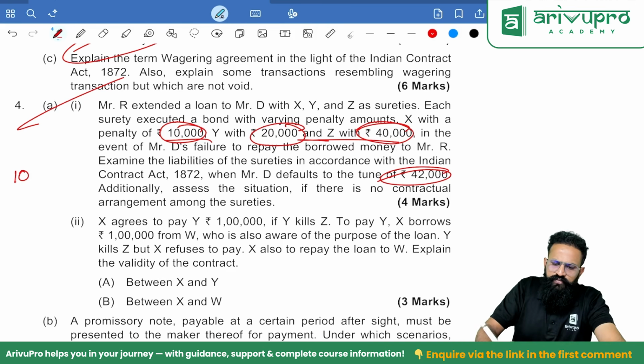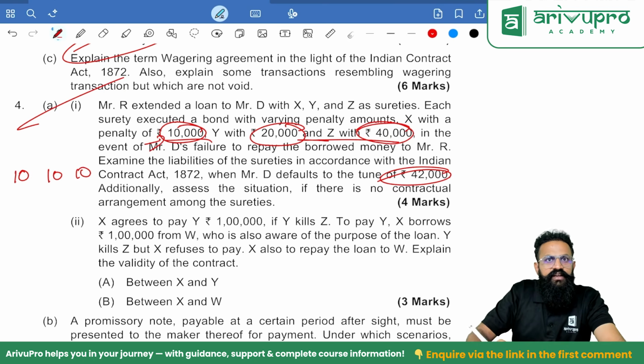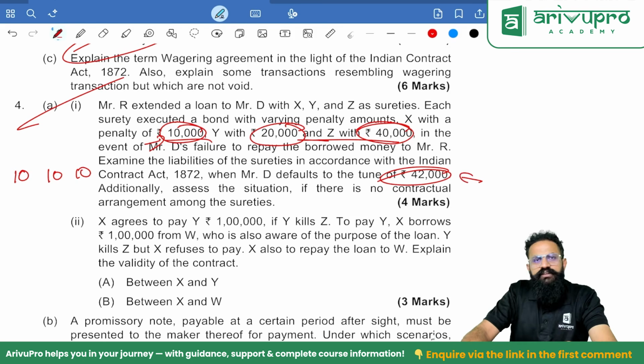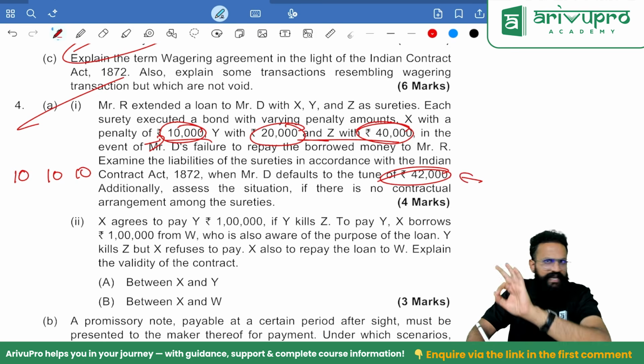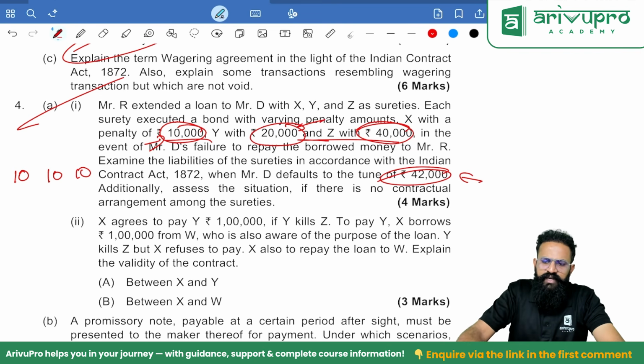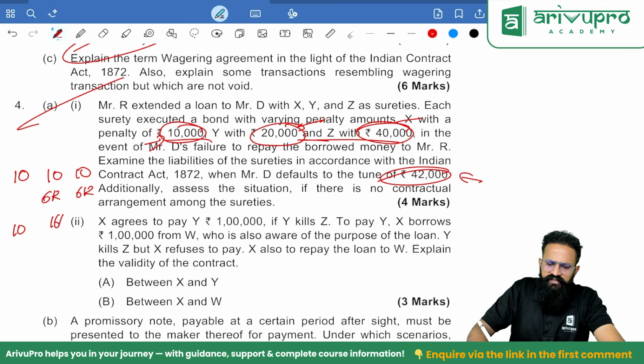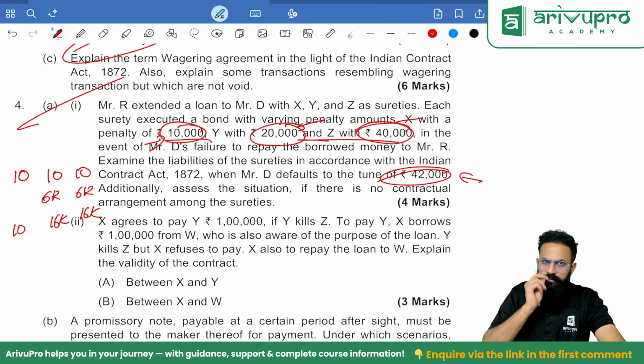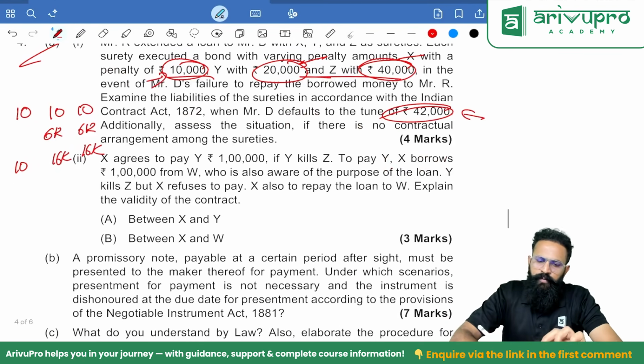So 10,000, 20, 40 is the total difference, different amounts they have agreed. So to the extent of 10,000, all of them can be liable, correct? And there ends the first person's liability. Now still how much is pending? Still 12,000 is pending. Now the first person cannot be liable anymore. His liability comes to an end. The next persons can be 20, 40. So I need to divide 12. So divide 12 equally. So what will be the liability? This person is 10k, this person is 16k, this person is 16k. Clear? Done. Important from exam point of view.